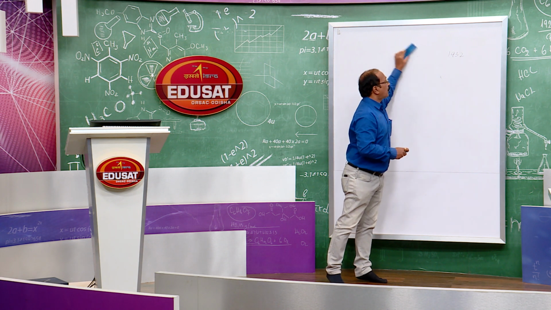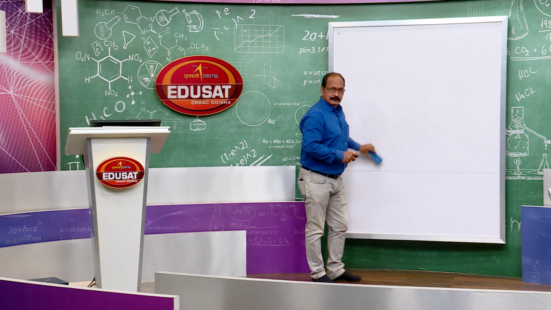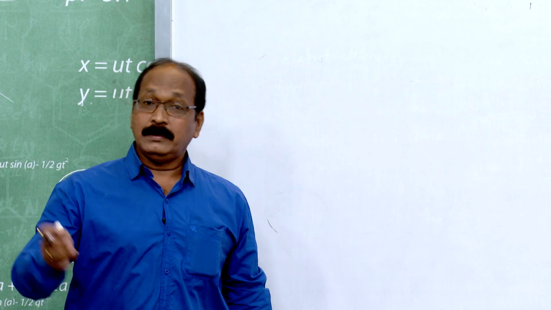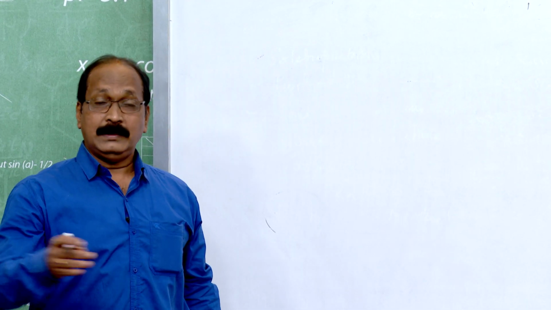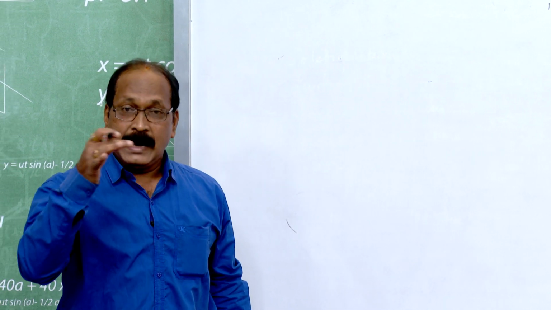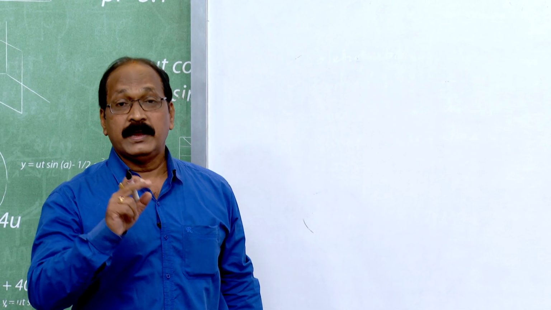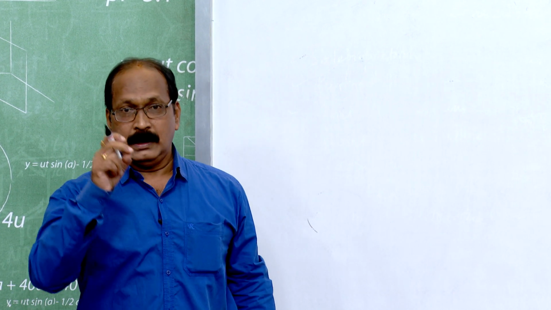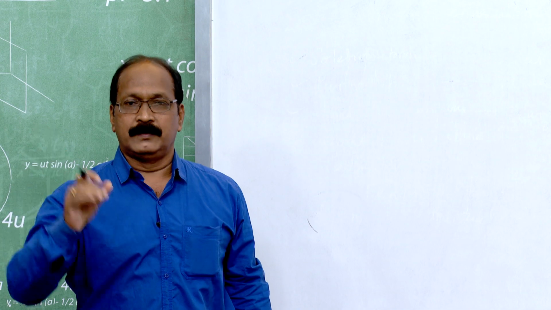Why is profit required? Profit is required for the entrepreneur, for the proprietor who starts the organization, to maintain his livelihood. Because of money, he starts the organization.